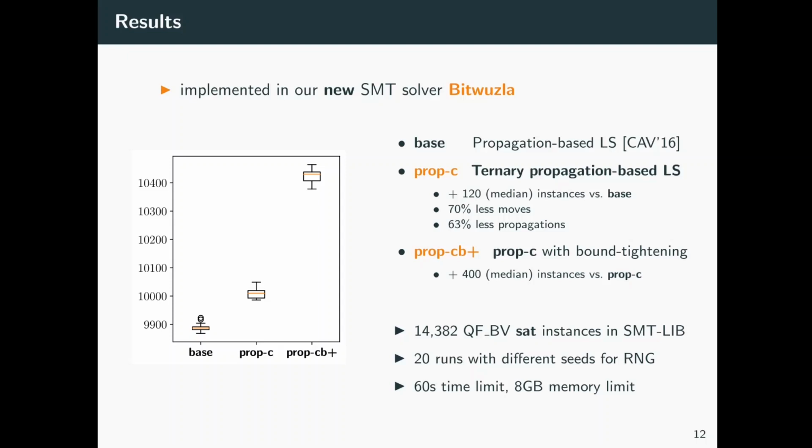Compared to Base, our procedure improves considerably, with configuration Prop-C gaining plus 120 median solved instances. As expected, redundant work is significantly decreased, with a reduction of 70% in terms of moves and 63% in terms of propagations on commonly solved instances. When enabling our bound tightening heuristic, the number of solved instances increases by another 400 median instances.